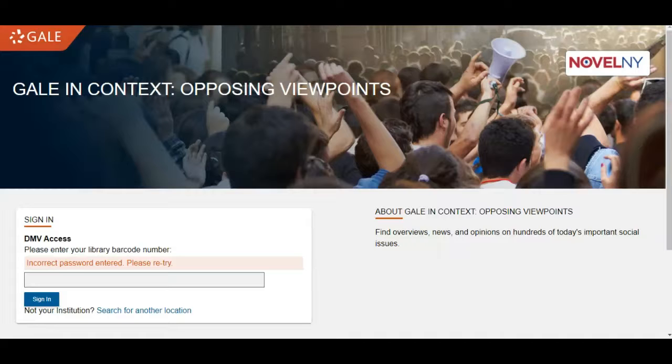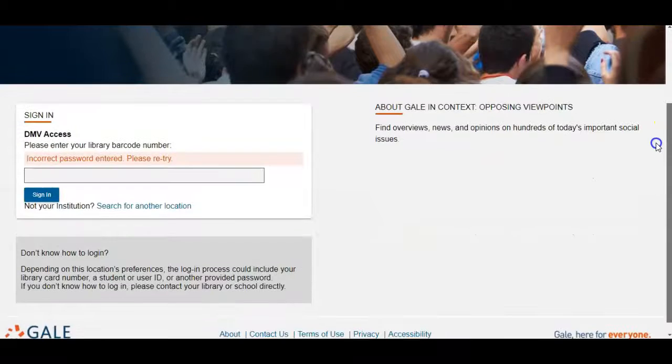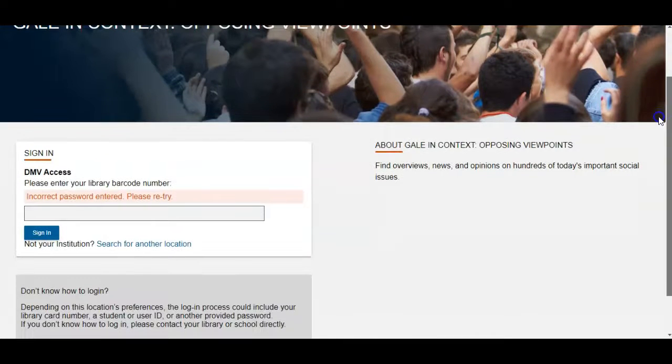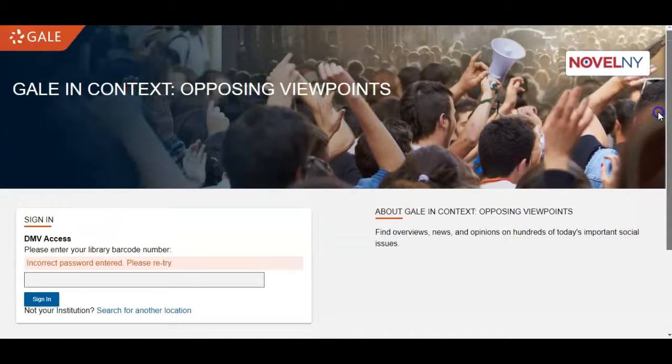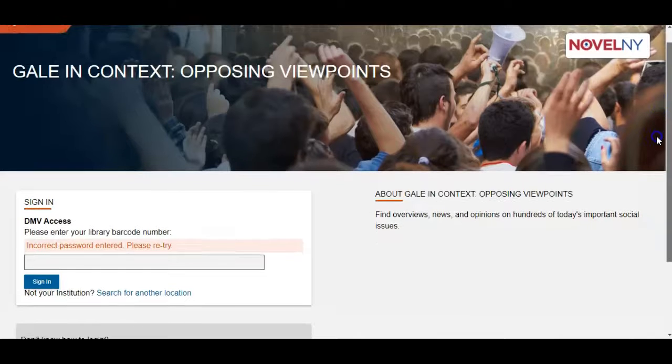It's called Gale in Context Opposing Viewpoints, and right now we're on the home page. So this database is accessible to anyone in New York State if you have a public library card. And that's why I want to show you over here that you need a public library card to access it. If you're working in a New York school, you can also access it. And I'm sure there are other institutions outside of New York that also subscribe to Gale and have this database.